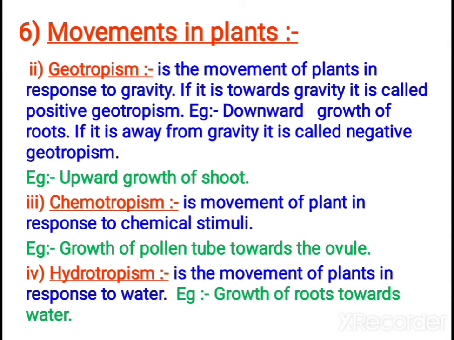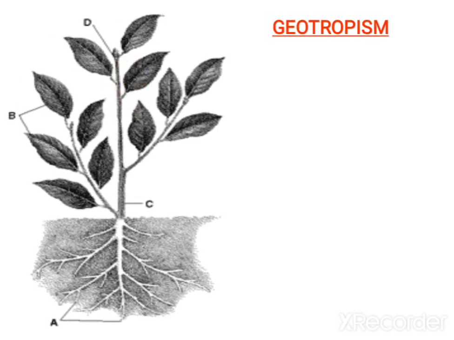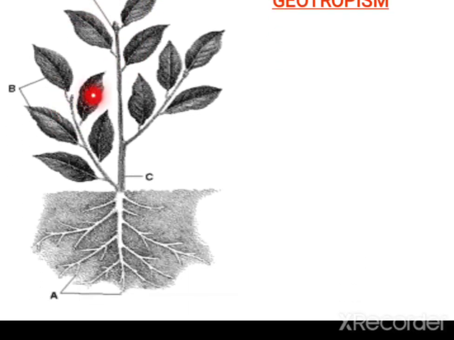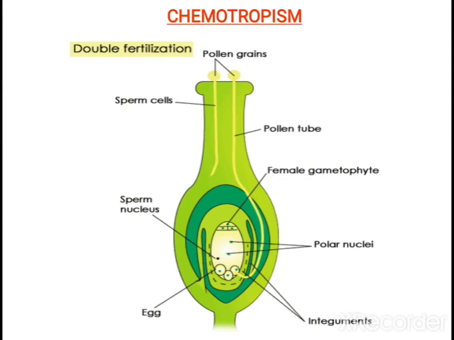So we studied phototropism, geotropism, chemotropism and hydrotropism. Here in geotropism, the roots grow towards gravity, positively geotropic, and the shoot grows opposite to gravity, negatively geotropic. In chemotropism, the pollen grain forms a pollen tube and the growth occurs towards the ovule.